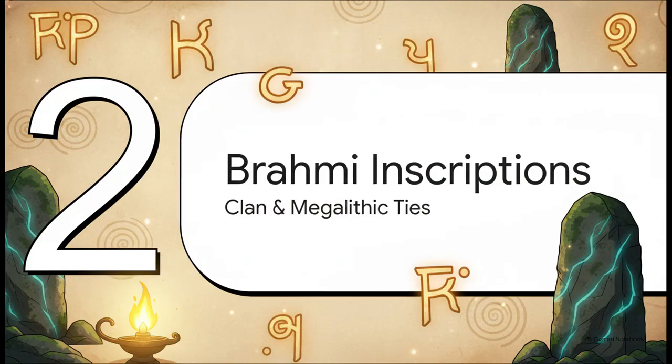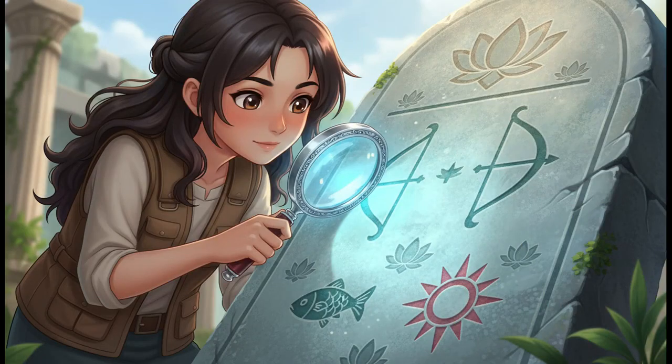Moving on to Part 2, Brahmi inscriptions, clan identity, and megalithic continuity. These historical inscriptions offer a fascinating duality. The research points out that while inscriptions in ancient Elam largely appear in Prakrit, which was essentially the religious language of Buddhism at the time, the specific clan names and cultural symbols embedded within them reveal a distinctly Tamil Dravidian identity. So while the medium was Prakrit, the underlying identity carved into these stones was undeniably Tamil.